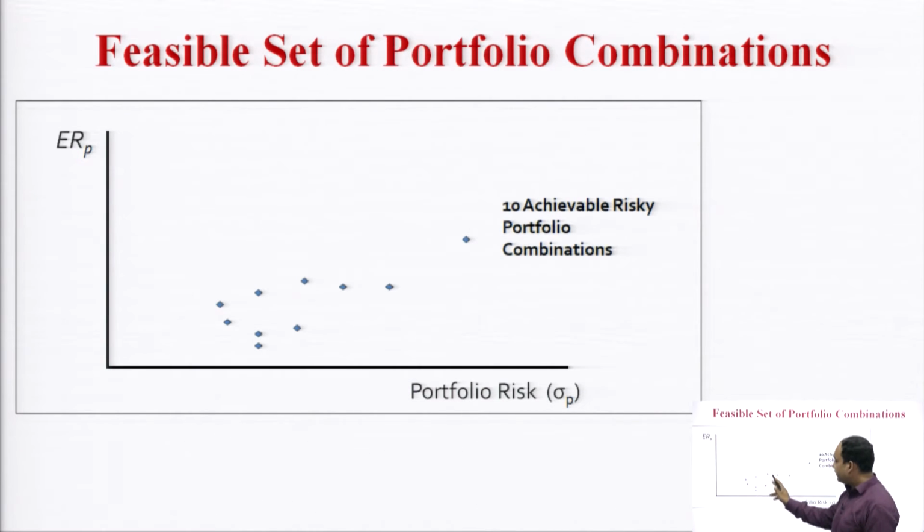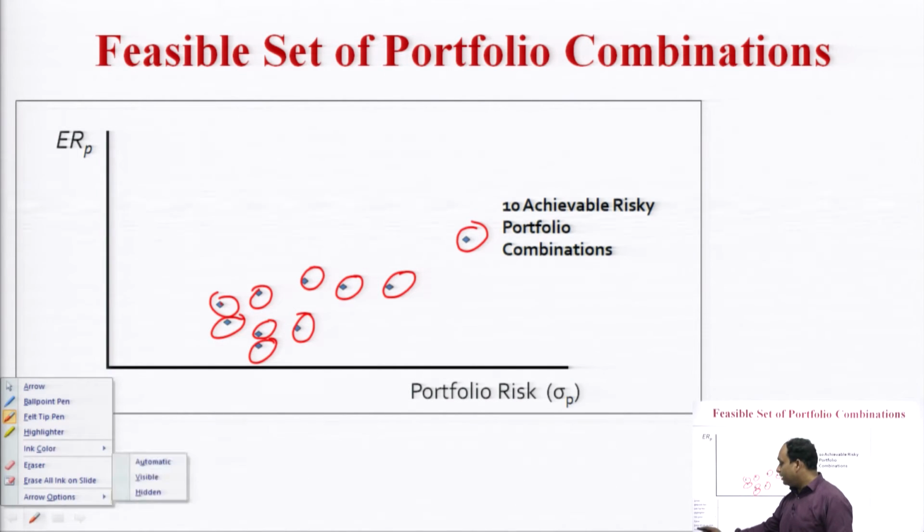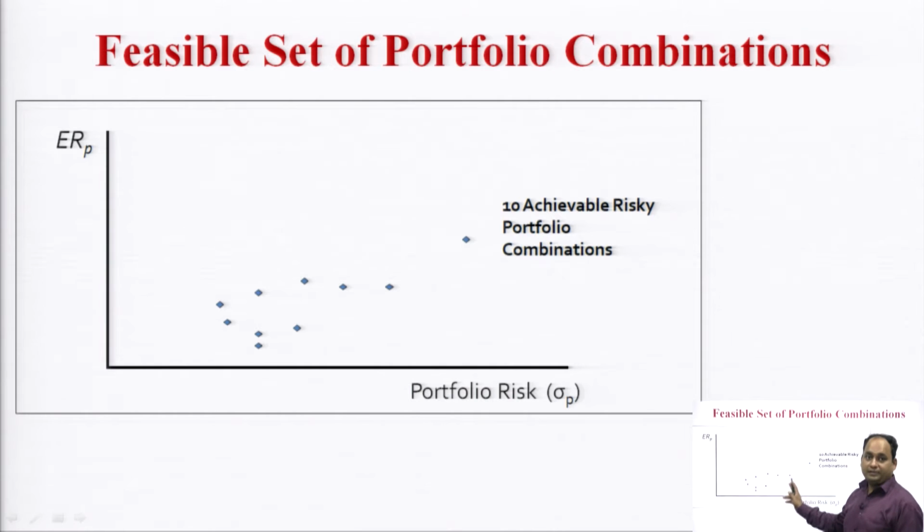These are the possible combinations, 10 achievable sets of portfolios: portfolio 1, portfolio 2, 3, 4, 5, 6, 7, 8, 9, 10. These are the various sets of portfolios having different risk return characteristics. So, here we are taking the example of 10 sets of portfolios.